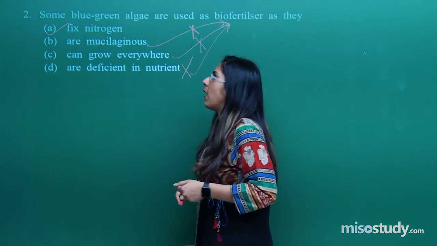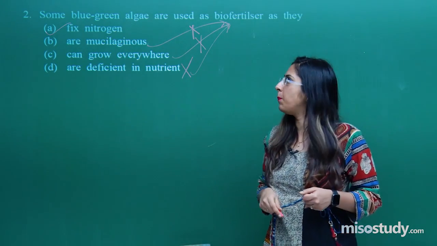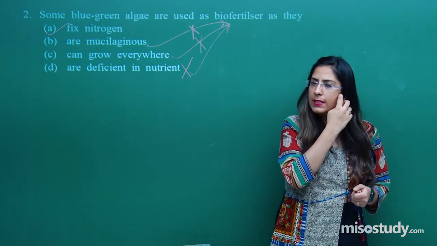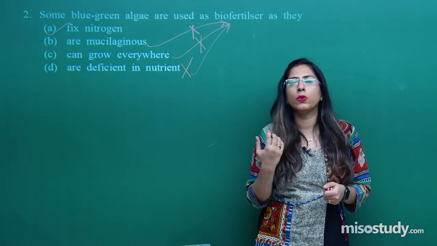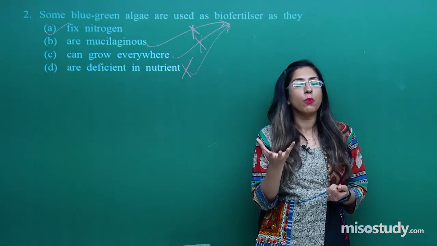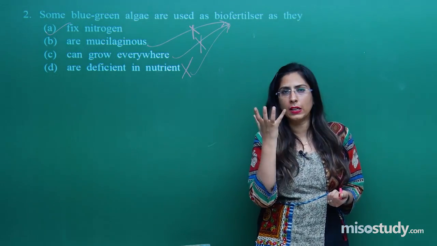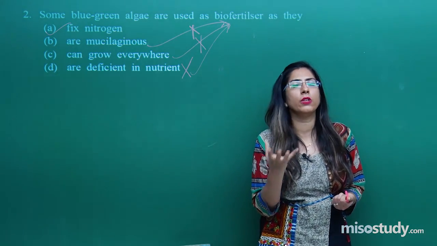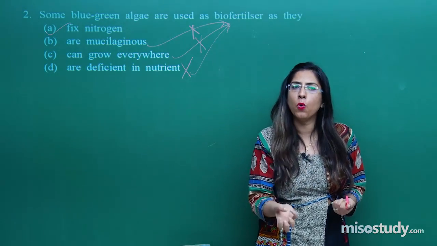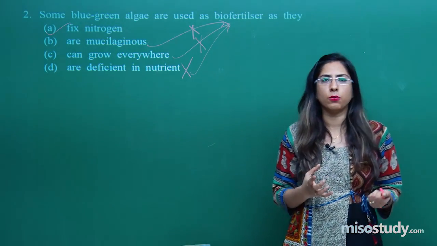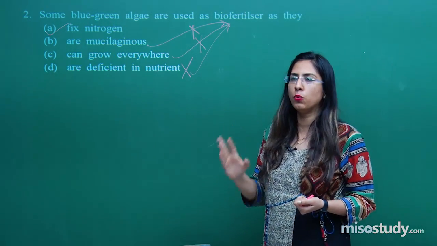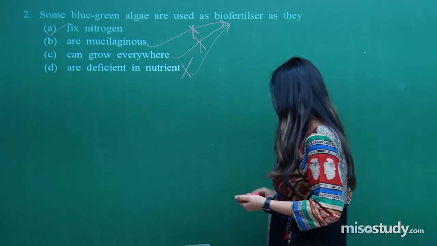We are discussing cyanobacteria, the blue-green algae, and certain other bacteria also help in fixing nitrogen. When they fix the nitrogen, they convert it into a usable form so that plants can absorb more and more of it. So the correct option for question number 2 is fixed nitrogen.